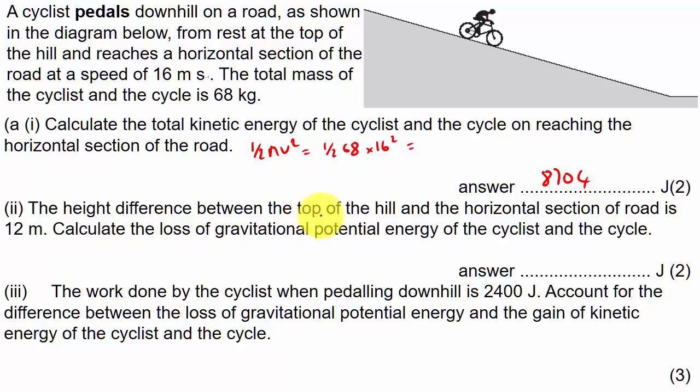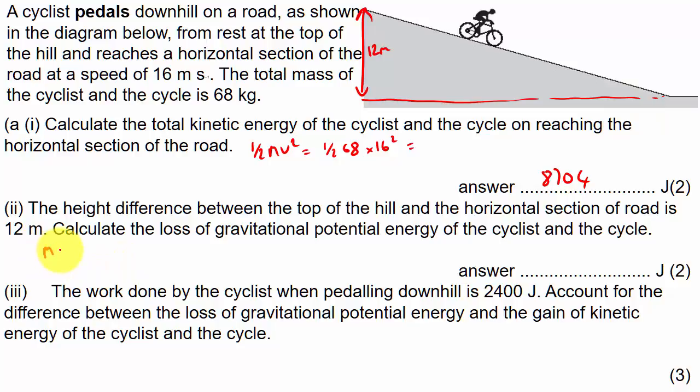Next step, the height difference between the top of the hill and the horizontal section of the road. So that's this height difference, is 12 meters. Okay. Calculate the loss of gravitational potential energy of the cyclist and the cycle. So it doesn't matter which direction you go in. You can go straight down, or you can go at an angle down the hill. The loss in GPE would be the same.